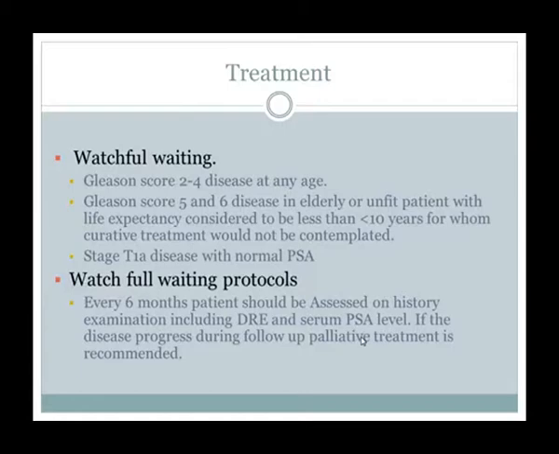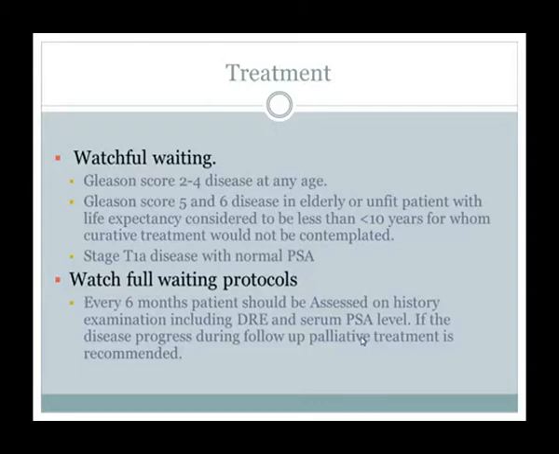Watchful waiting protocol is every 6 months. The patient should be assessed on history, physical examination including digital rectal examination, and serum PSA level. If disease progresses during follow-up, palliative treatment is recommended. So there is no intention of curing the disease.